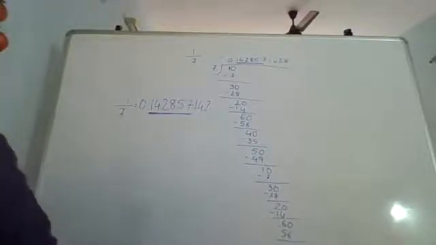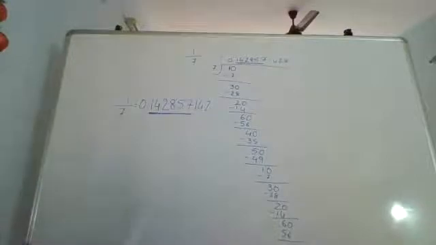Let's write for non-terminating. Now here you will see the prime factorization of the denominator is not of the form 2 raised to m and 5 raised to n. Okay, so that is what we are going to state over here.